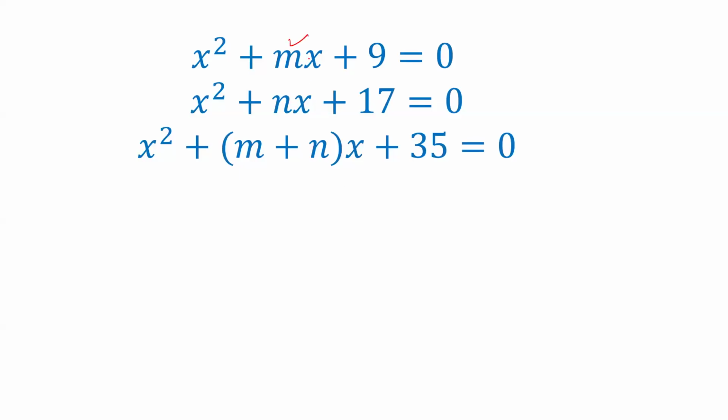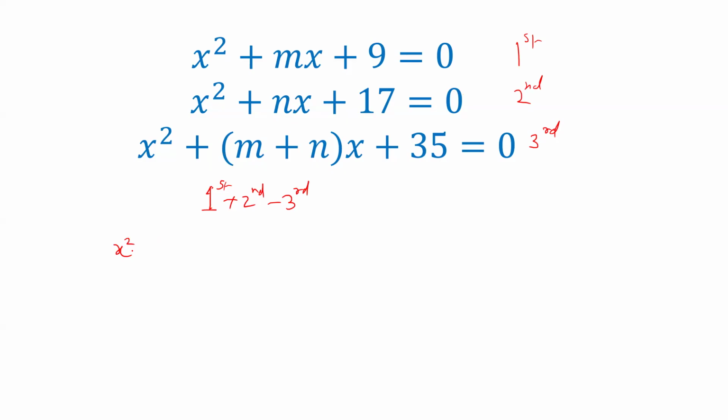Without the coefficients of x, trying to solve these equations is difficult, but there is a relation that all three equations have one root in common. We have to eliminate m and n. It can be done if we add the first and second equations and subtract the third equation.